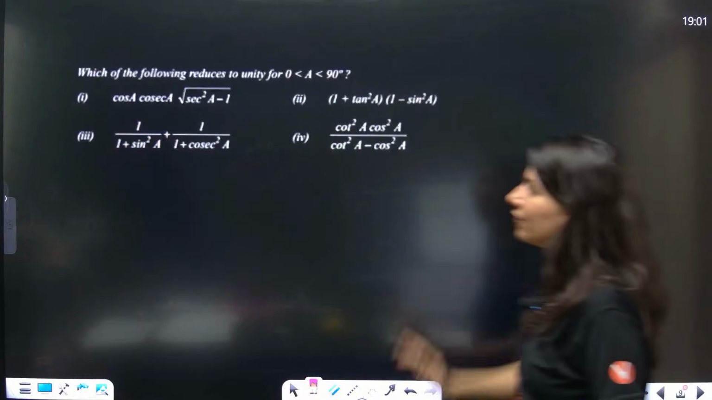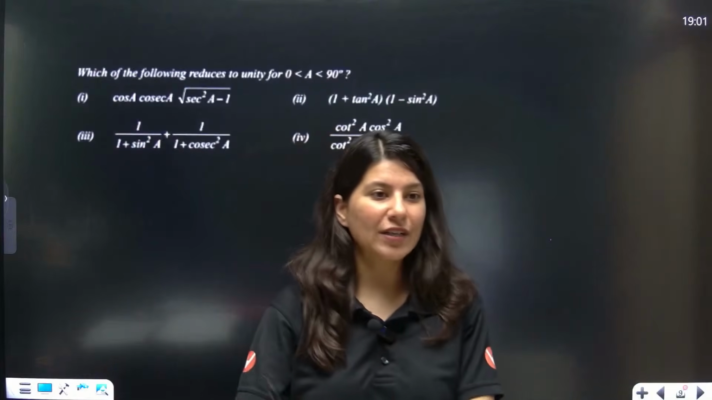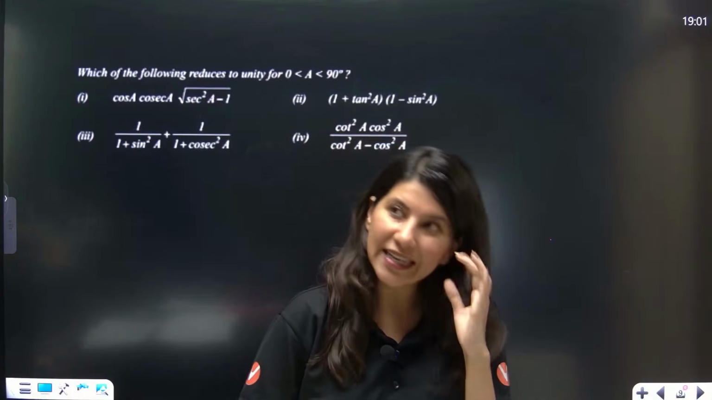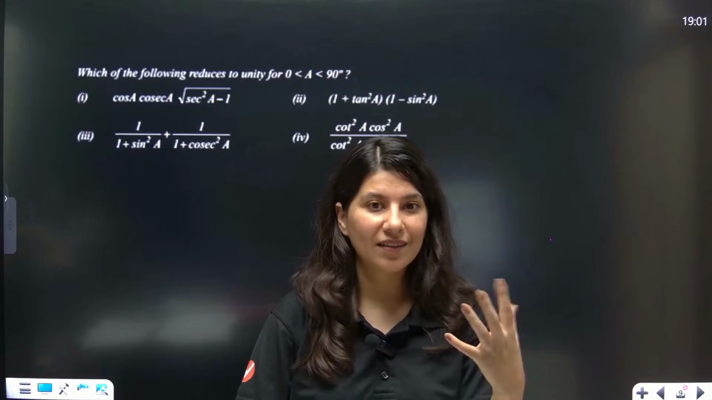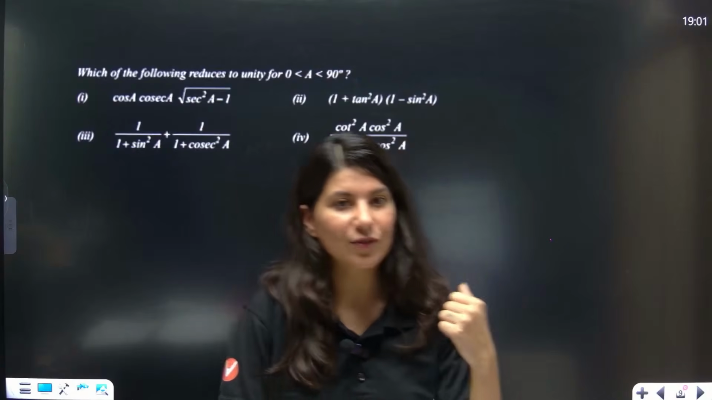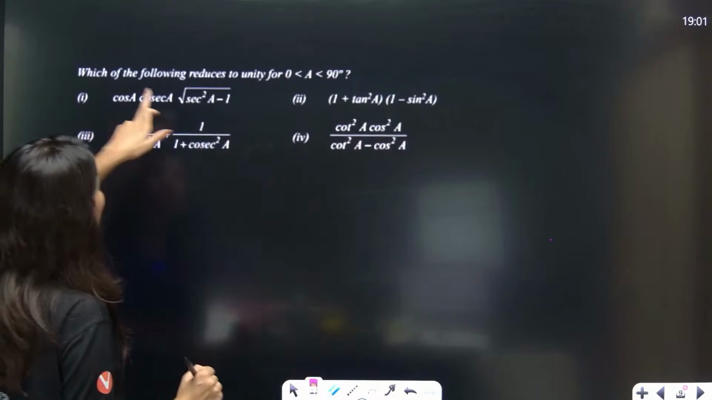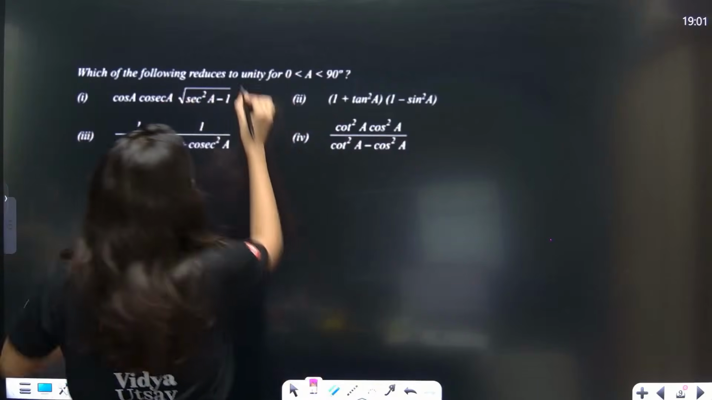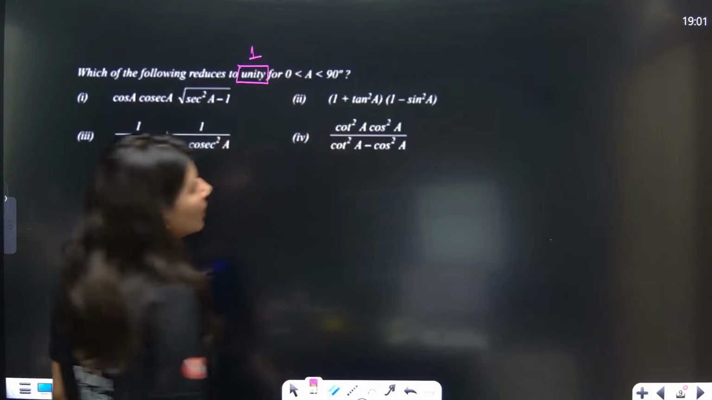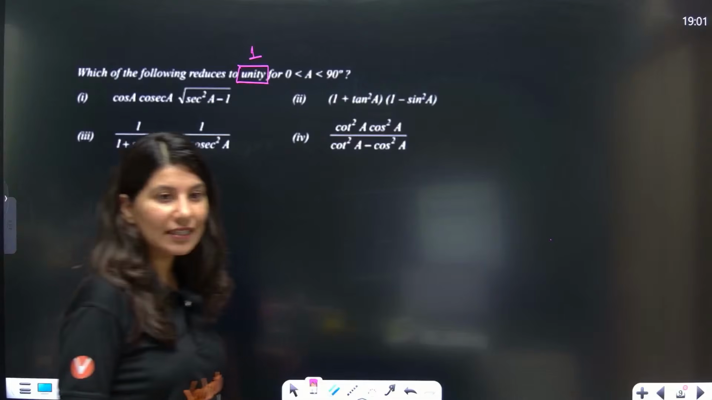So these are the 4 questions which are for class 10th revision, or you can say class 10th upgrade. We need to upgrade our class 10th, right? So which of the following reduces to unity? That means which of the following expressions becomes 1? This is what we need to identify.